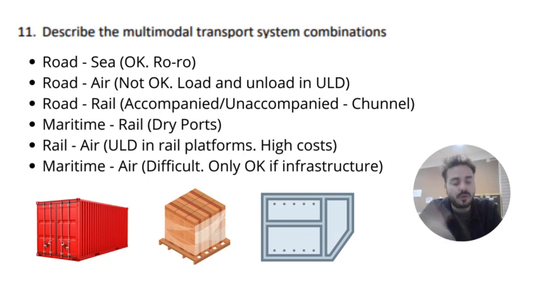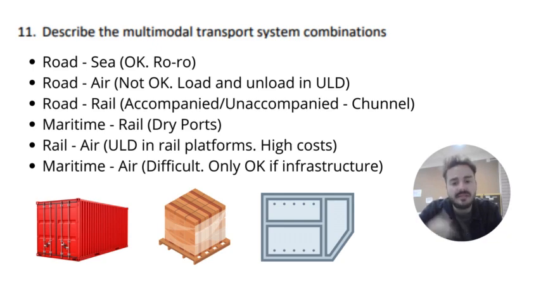Then we have road-rail, which is quite normal. You must think, for example, of the accompanied and unaccompanied systems. Accompanied means that the vehicle, the truck, goes onto the rail platform, and unaccompanied means that we are only going to leave the cargo unit. Here, we can think about the Channel Tunnel, which we will see in the following activity.